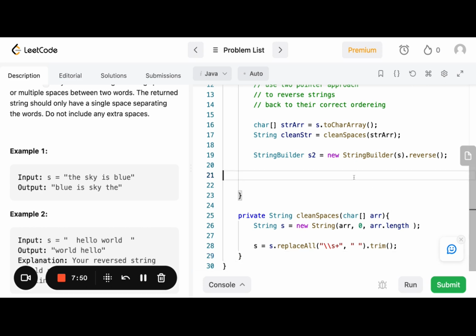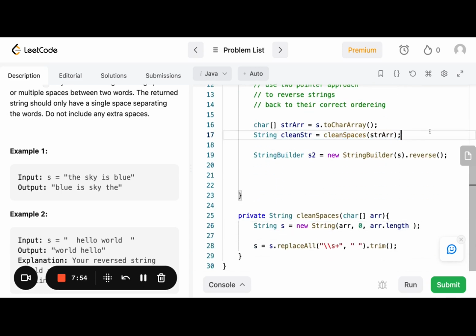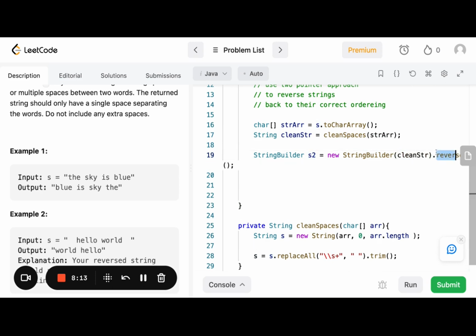Okay, so now let's go back up to the code. So we say string clean string equals clean spaces. We pass in this char array version of our current string. We trim it, we clean it up, and we put it into this clean string. Now, when we're creating our string builder, we have string builder s2 equals new string builder. Let's pass in the clean string, and then let's reverse that using the string builder reverse method.